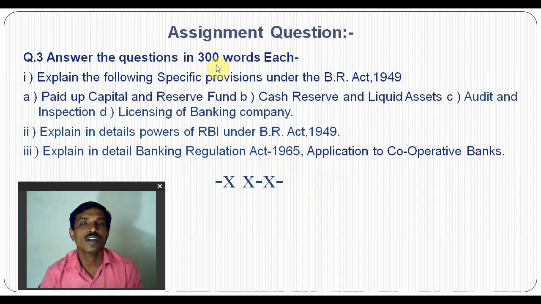And the last question, 300 words for 20 marks, asked in the term end annual pattern also. Explain the following specific provisions under the Banking Regulation Act 1949: the provision of paid-up capital and reserve fund, cash reserve and liquid asset, audit and inspection, licensing of banking companies. So sections 11 and 17, sections 18 and 24, sections 29 and 30, sections 22 and 23 are also important in this topic. Explain in detail the powers of RBI under the BR Act 1949.